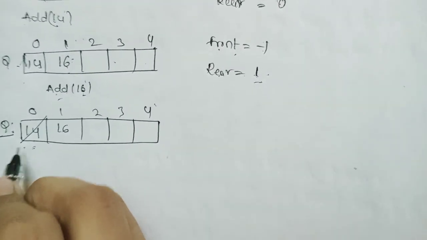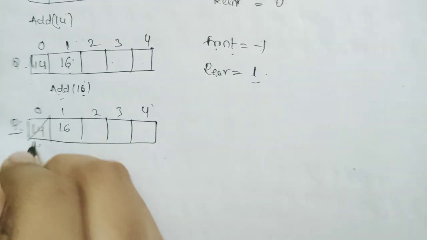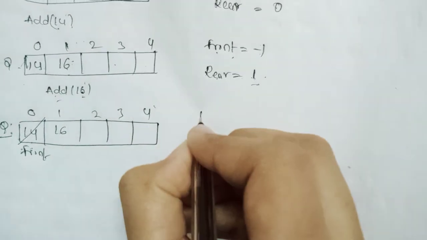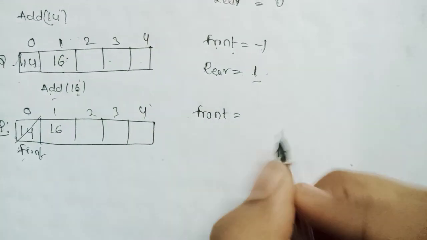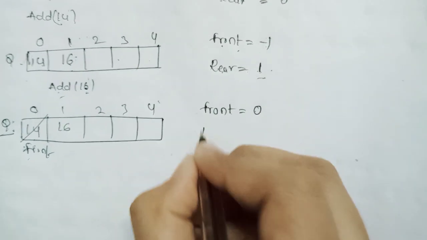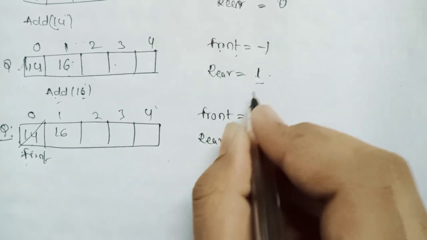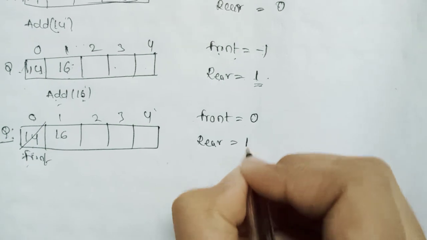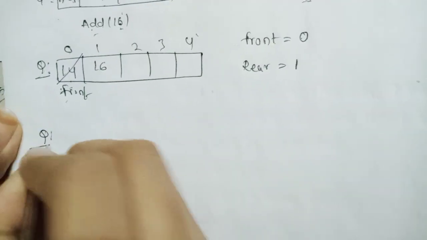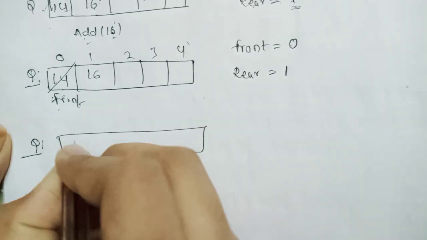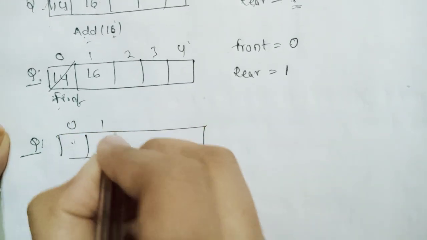So what takes place? Front takes place. In which place does front take place? The 0 place now. That's why we are writing front equal to 0. And rear equal to what? Already we have the value 1. We wrote that only. And going to the fourth step, we are taking the array plus values.